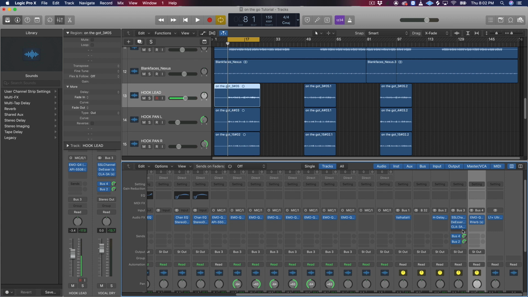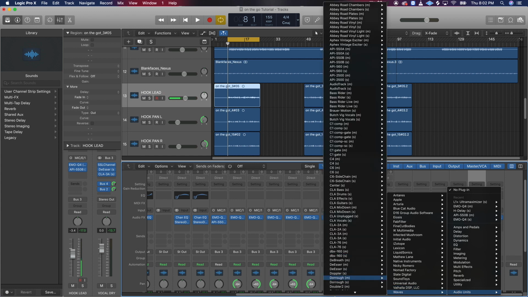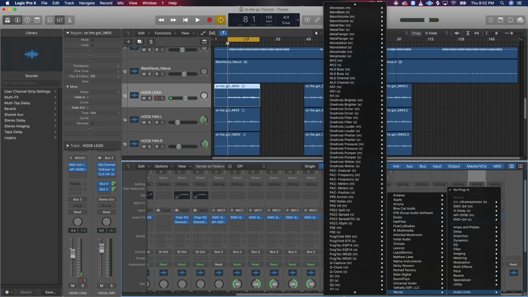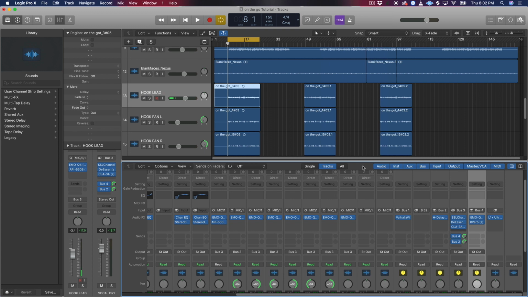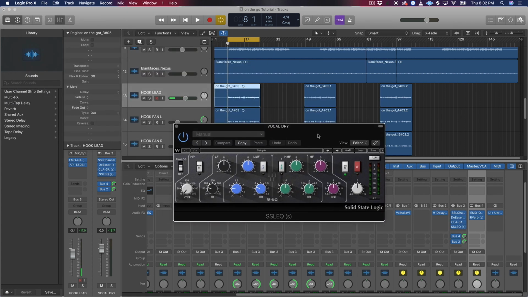And sometimes I may add an SSL EQ. Let's go down to SSL EQ, stereo. Then I'll take the low mids to about 30. Take this up to about 150.